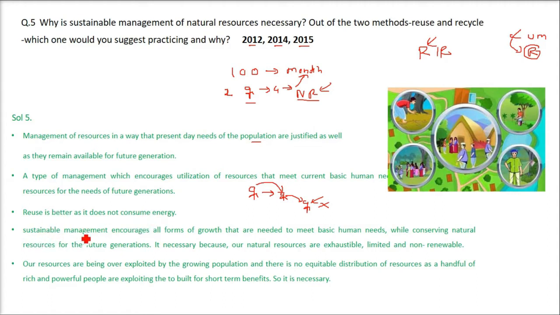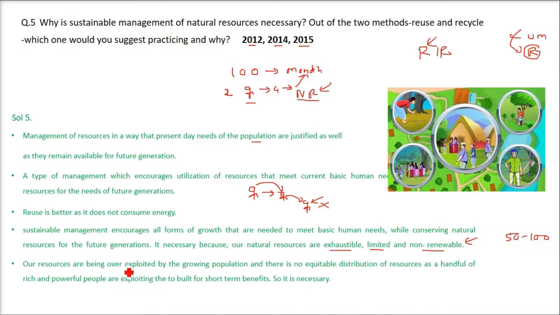Now coming to sustainable management, as we are talking about, it encourages all forms of growth that are needed to meet basic human needs while conserving natural resources for the future generation. We just discussed this, because our natural resources are exhaustible, they are limited. I'm not saying non-renewable means they will never be renewed. They will be renewed, but in millions of years. So the things which are available to us are fixed for some time. We need to keep them for long, for our future generation, not for 50 or 100 years, but for 500, 1000 years. We have to think about that.